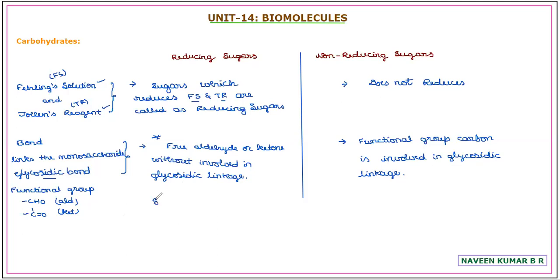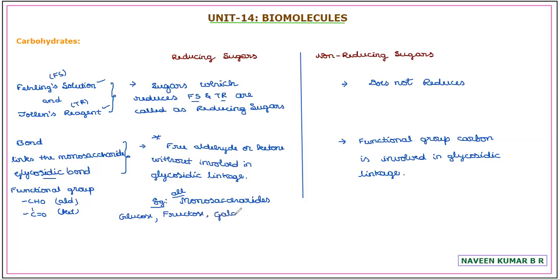The best examples here: all the monosaccharides are reducing sugars. If you take any monosaccharide, glucose, fructose, mannose, galactose, ribose, or any examples, you can relate it as reducing.